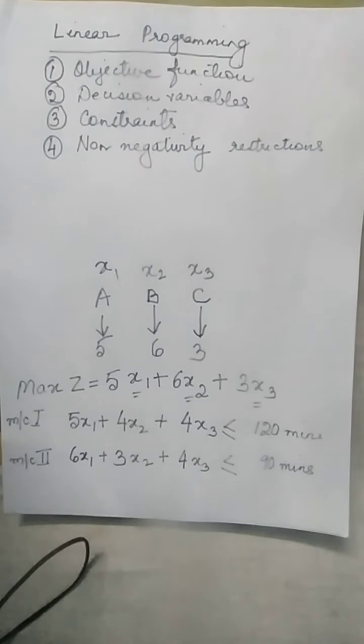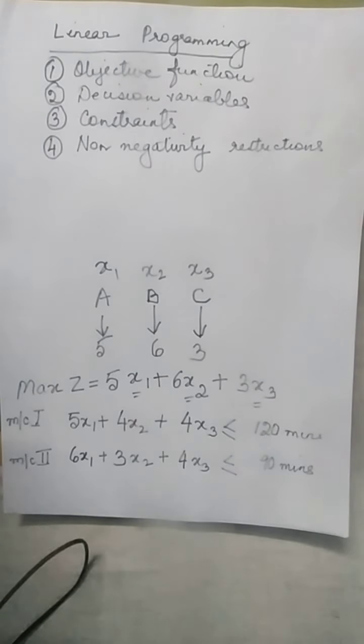You do not have abundance of availability of these values. Now, coming back to the word linear. Linear means the relationships expressed in your constraints and your objective function are all linear in nature. They are not quadratic in nature.